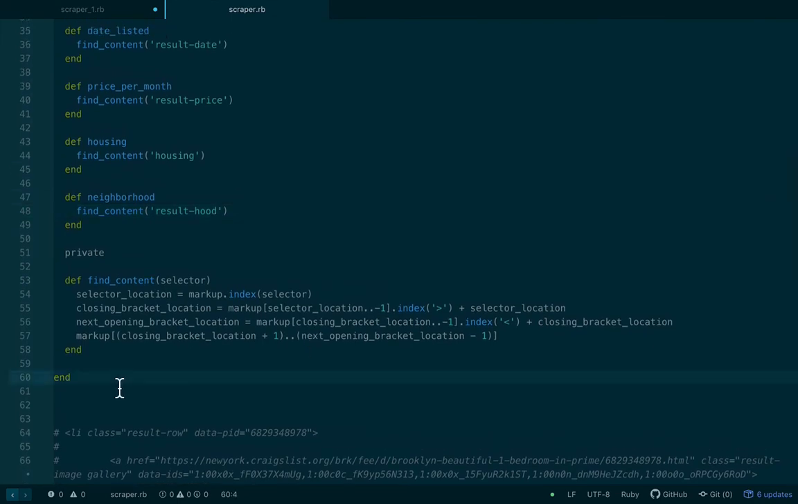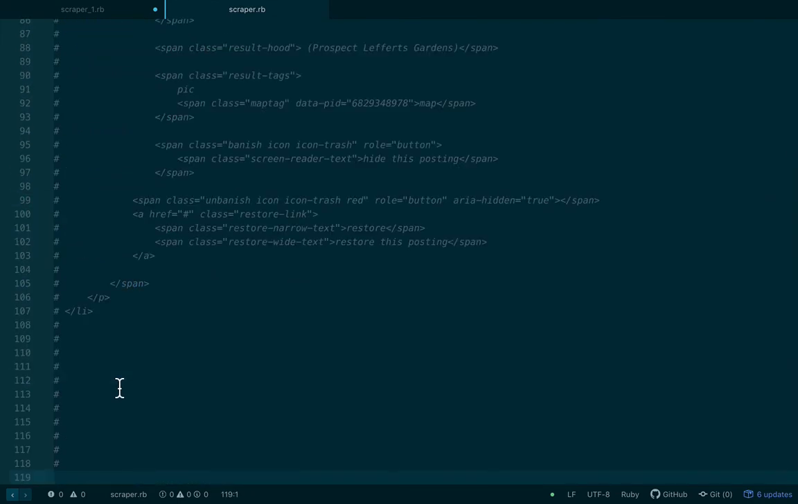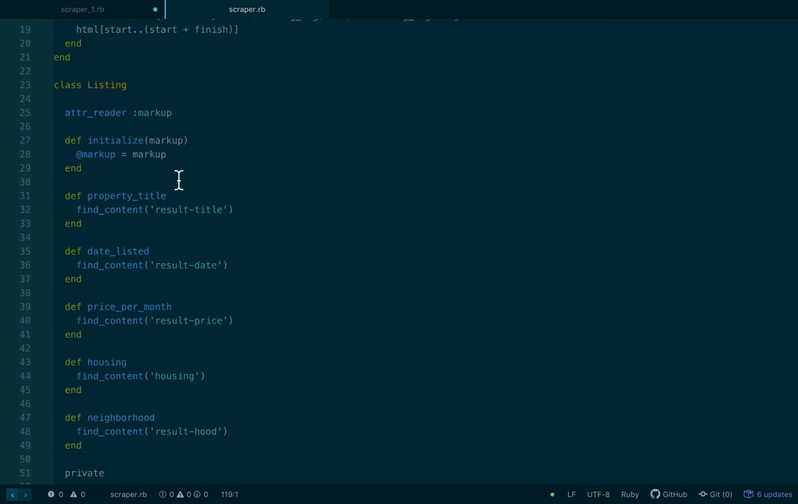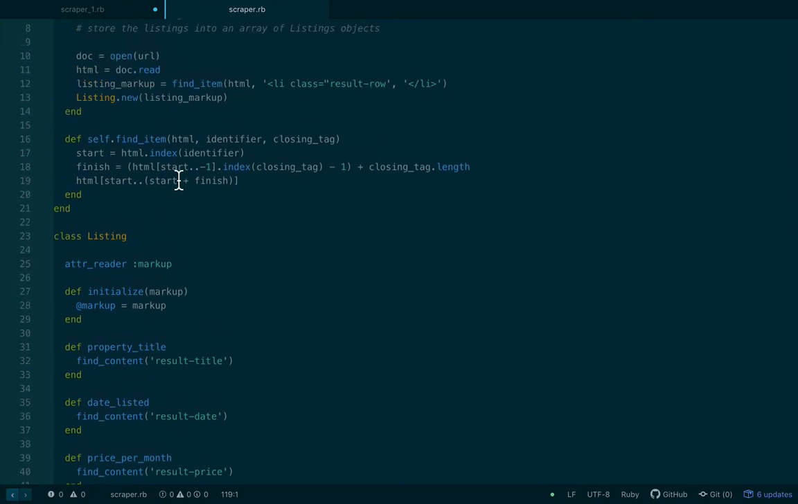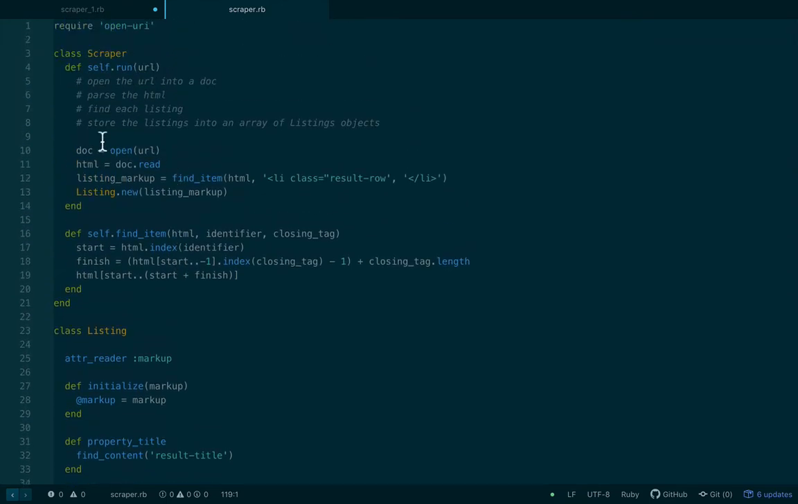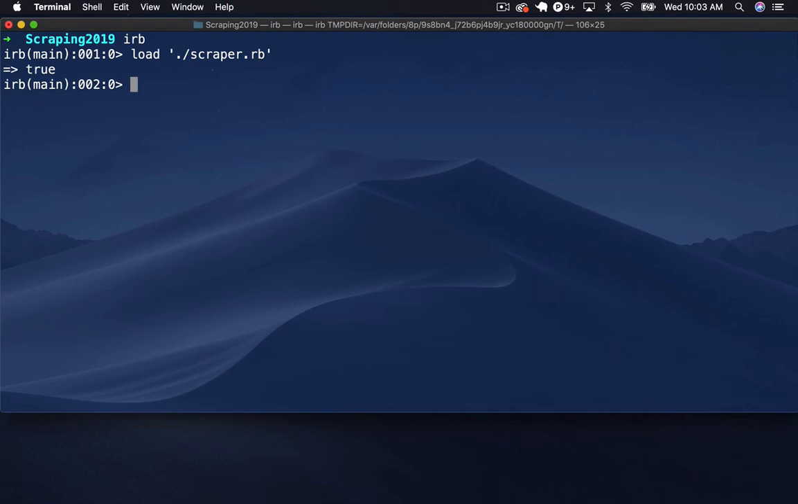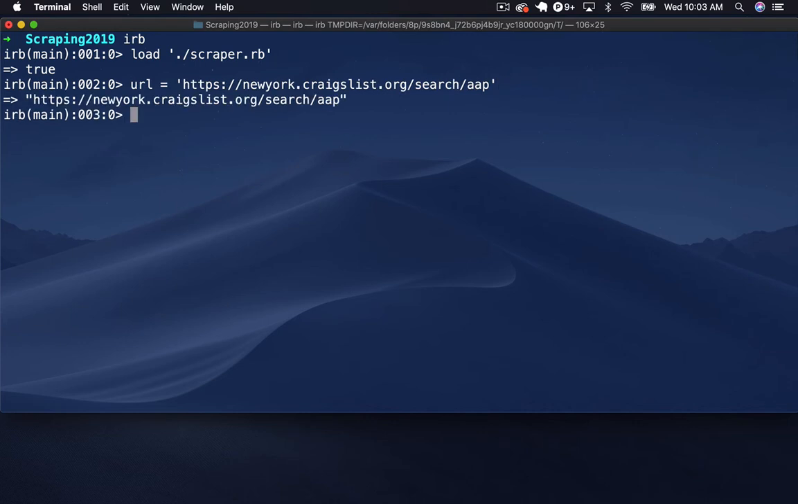Okay, so I'm going to leave this huge comment down here for the moment just so we can refer to it if we need to. But that should give me, if I run this again, a listing that I can call these methods on. So back over in the terminal, I'm going to run IRB. I'm going to load scraper.rb. And let's say URL equals same stuff. And then scraper.run. See if we get any errors.